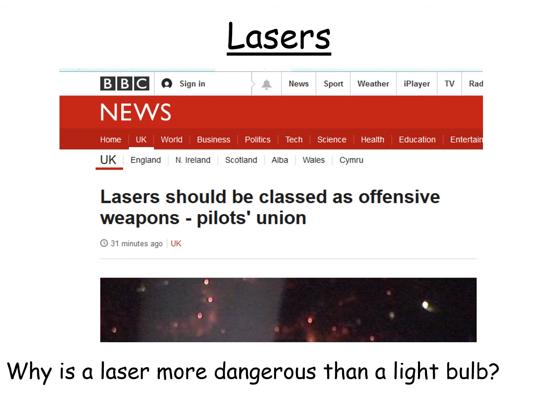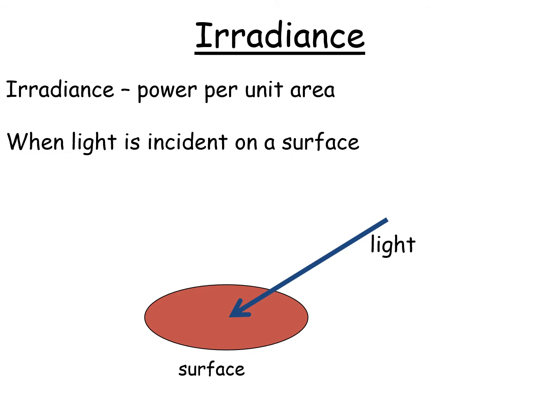So one of the questions we're going to try and answer in this lesson is, why is a laser more dangerous than a light bulb? You've probably heard stories about how firemen or pilots have a laser shone in their eyes when they're trying to drive a vehicle, and that can be quite dangerous because the laser can make them go blind and they can cause accidents. So why is that? And why is it that you can shine a light bulb without really blinding somebody? So let's get to some definitions.